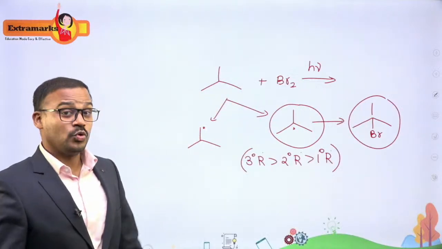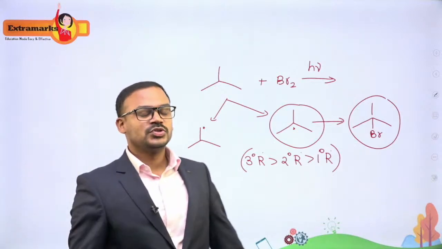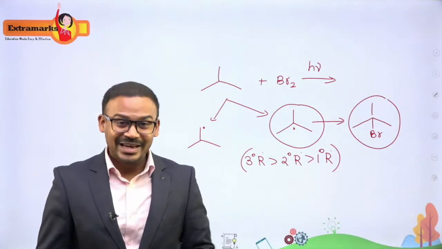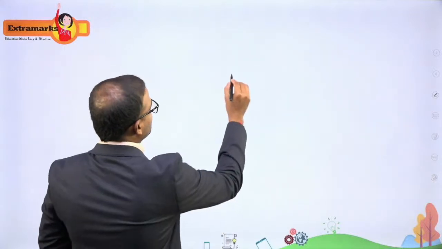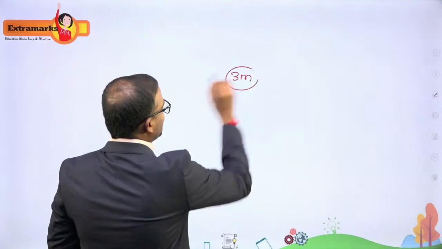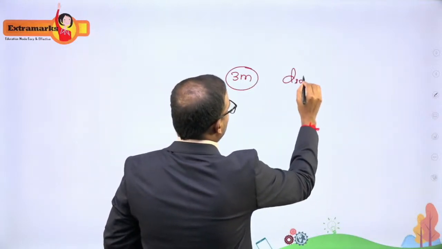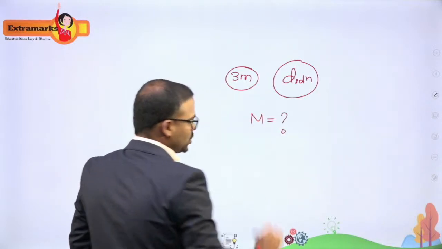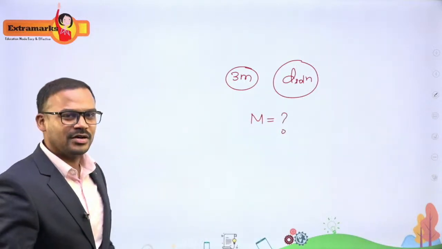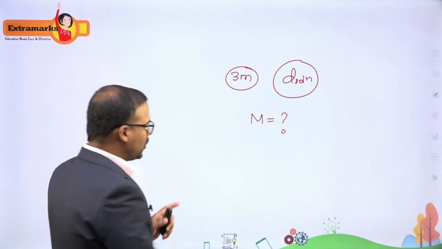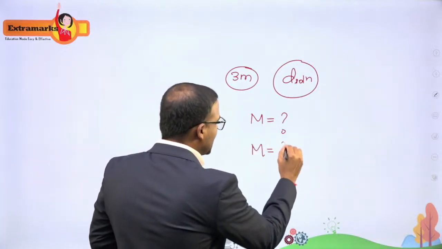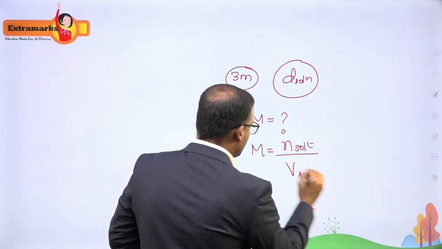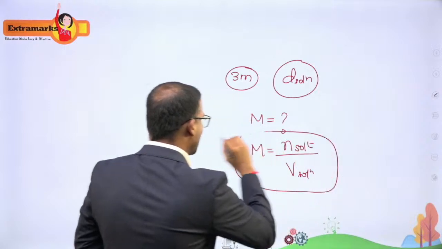Apart from this, you also had some questions from mole concept, where they have given you the molality information. They also gave you the information about the density of the solution, and they're asking us about the molarity of the solution. To find out the molarity of the solution, what do you need? It is the number of moles of solute and the volume of solution. So this is what I need to find the molarity.